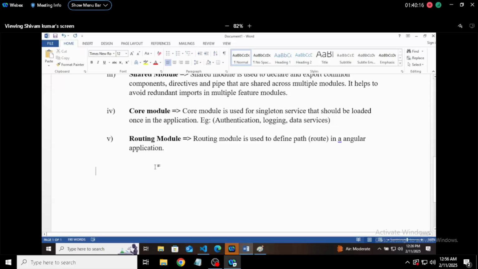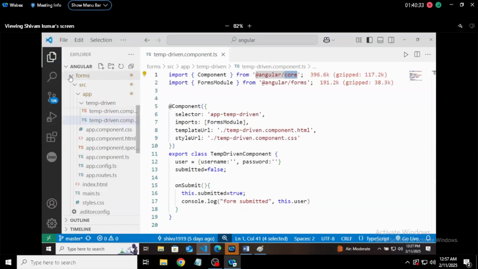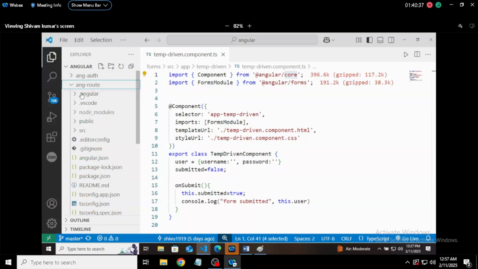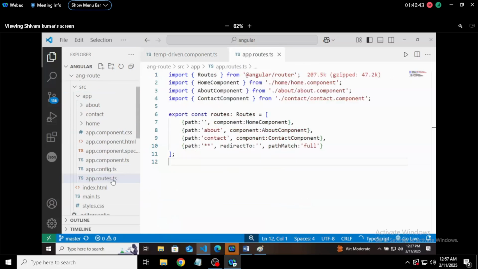Now, what is the importance of them? Why use modules in Angular? Can't we work without them? If I'm not using modules, what will be the effect? Suppose there is a particular application with a React root, Angular root. In that, you have defined the routes in some file such as angular.routes.ts.